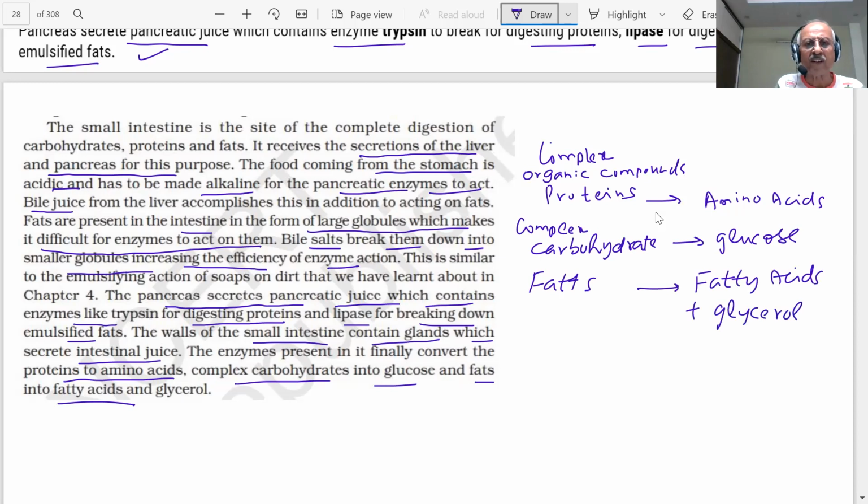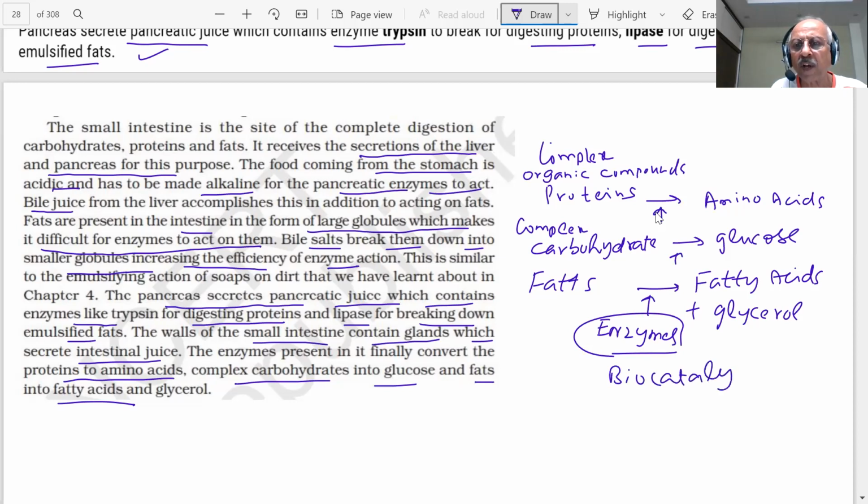So this breaking down process has to take place. There are enzymes, student, which are required. Enzymes are called biocatalysts. They are required to do this process. Student, they are biocatalysts, and they will speed up the breaking down of these.